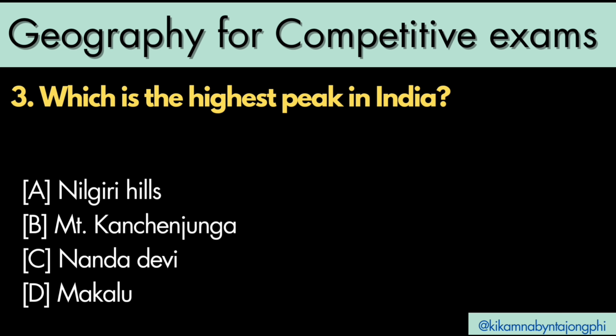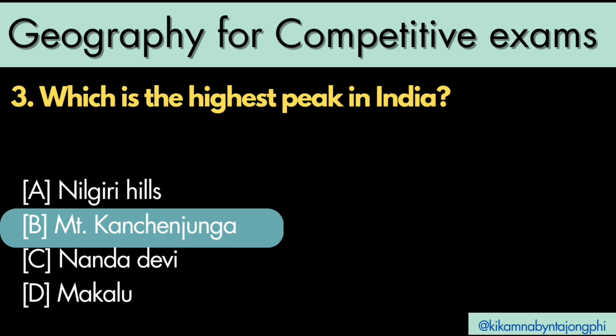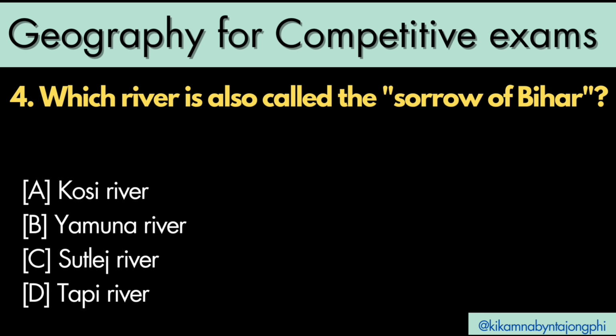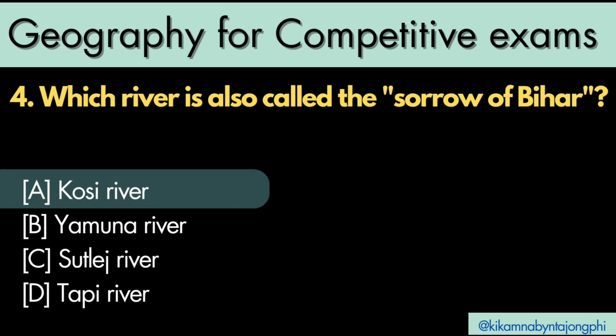Which is the highest peak in India? Answer is B. Mount Kanchenjunga. Which river is also called the Sorrow of Bihar? Answer is A. Kosi River.